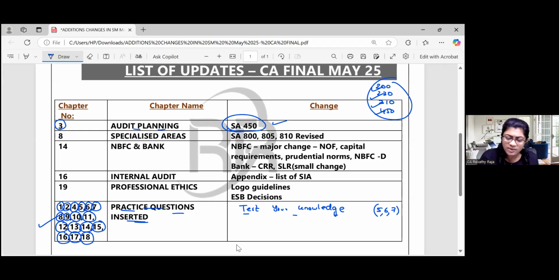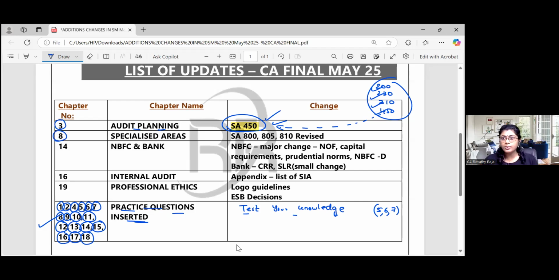Now they have included SA 450 in the main material, rather than asking you to go and revise the intermediate material. So chapter 3 has only one change. I will come up with a separate revision video on SA 450 by this month end.